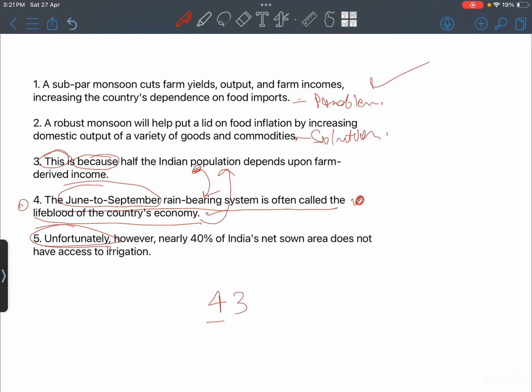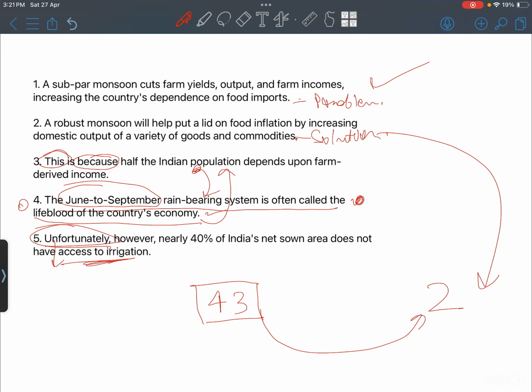So 4-3 looks like a mandatory pair which is connected, and 2, which looks like a solution, should come after the problem. And you can see that number 5 poses a problem, that unfortunately 40% of India's net sown area does not have access to irrigation, and we also have a problem here. So 1 and 5 look like a set of problems.